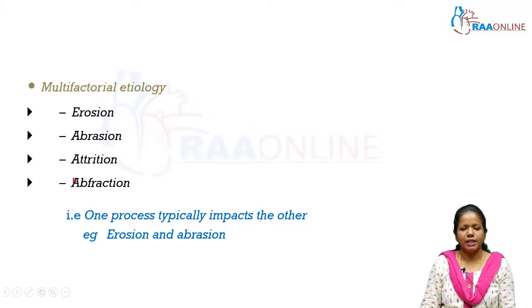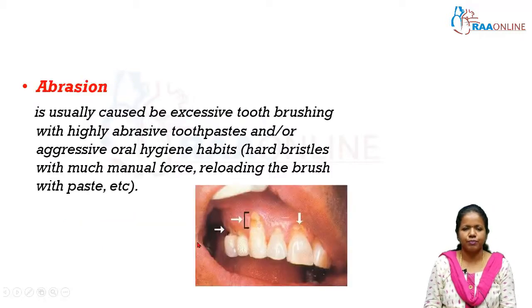All these non-carious cervical lesions have a multifactorial etiology. That is, one process typically impacts the other. There might be erosion that started earlier, which can result in abrasion because of abnormal tooth brushing on the erosive lesion. Already there is tooth structure loss due to erosion or chemical dissolution, and when excessive force is applied during tooth brushing, it can cause abrasion lesions too.